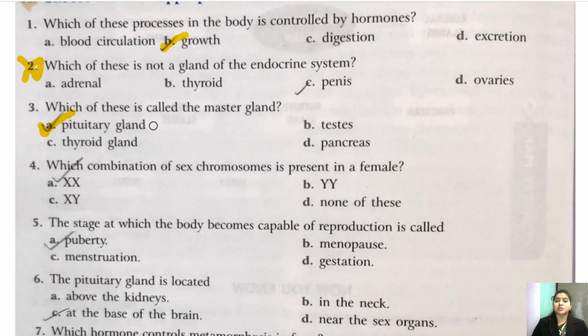Because it is pituitary gland which stimulates the other glands to secrete their particular hormones. It promotes the thyroid gland to release thyroxine. It promotes the testis and ovary to release their particular hormones. So that is why pituitary gland is called master gland.